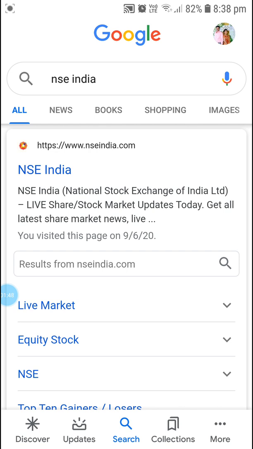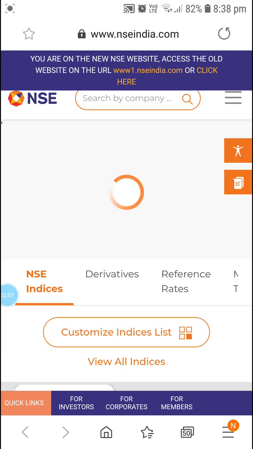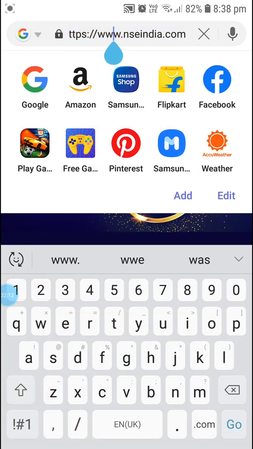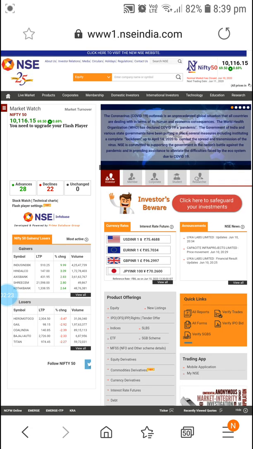If you are doing intraday as a beginner, you should know which sectors are there. So the first thing I am going to do is click on NSE India. You can see the NSE site is going to open here. This is the new site, so you can go with the old site. What you have to do is edit the address, and after www just enter 1, then press enter. So this is the old version. The old version is very easy to use, that is the reason I normally go with the old version.